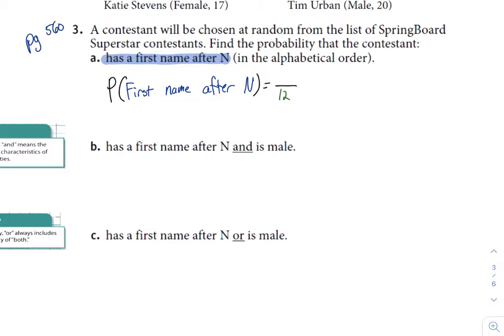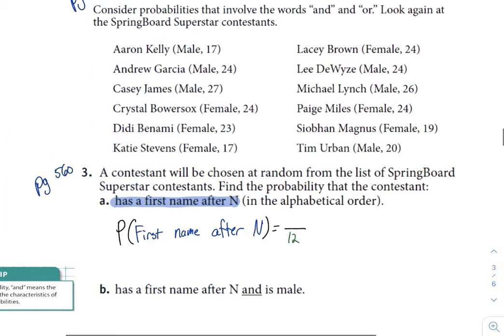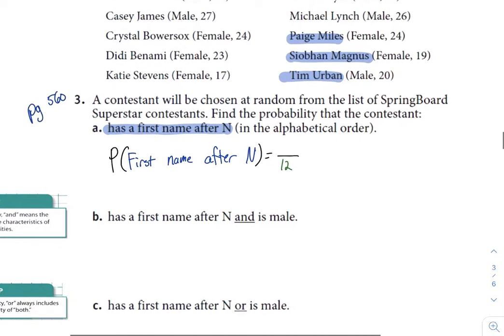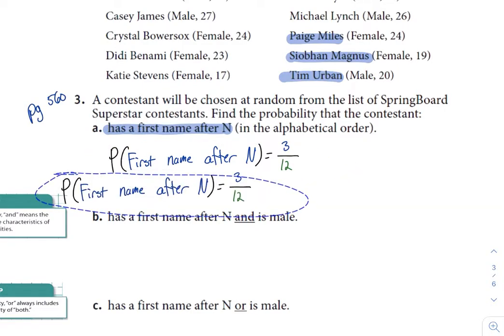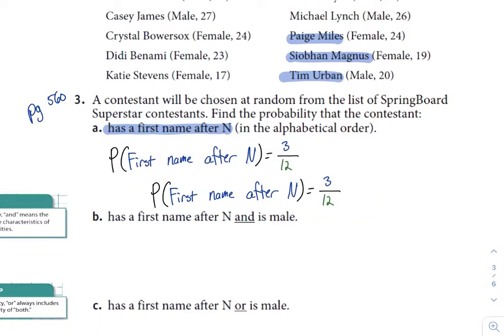So now I only really need to worry about one thing, and that's first name after N. They were also very nice and wrote these names in alphabetical order, so I can easily see that the first names after N are those 3 contestants over there. So I'm going to write that in as my numerator. I was able to find 3 of them that have a first name after N, so the probability is 3 over 12. And again, you're going to need to reduce. In this case, 3 and 12 can both be divided by 3. So I'm going to divide 3 by 3 to get 1, and 12 by 3 to get 4. So the probability that they have a first name after N is 1/4.